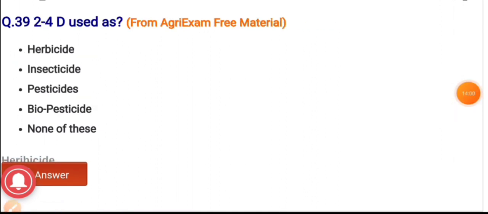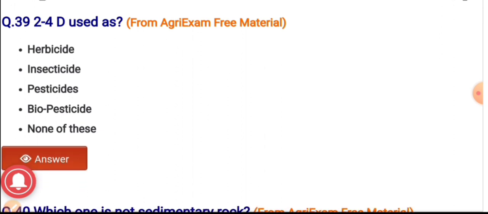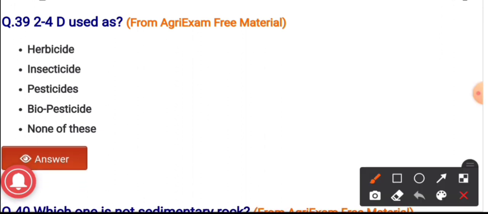Question number 39. 2,4-D is used for? The options are herbicide, insecticide, pesticide, biopesticide, and none of these. And the correct answer is herbicide. 2,4-D is used as a herbicide.